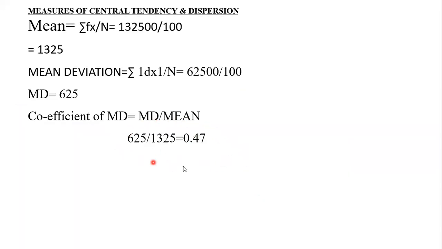Okay, students. Like this, we have to compute mean deviation from mean, median, or mode. In the exam, you may expect any one or two methods for computation of mean deviation. Okay, students. So practice the same and similar types of questions by seeing previous year question papers. So we continue in the next class.